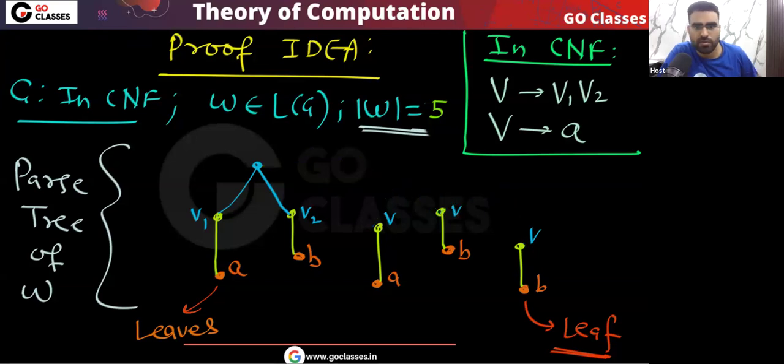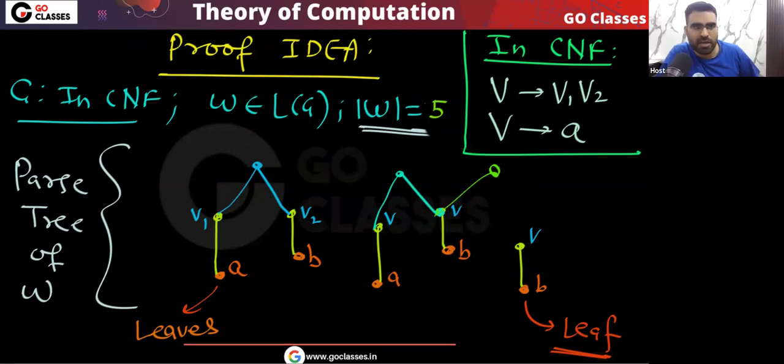This cannot happen. You can see a variable will go to two variables. There is a variable which is going to two variables. Of course I cannot do this, right? This cannot happen in the parse tree. In the parse tree, this type of thing cannot happen. Do you agree?